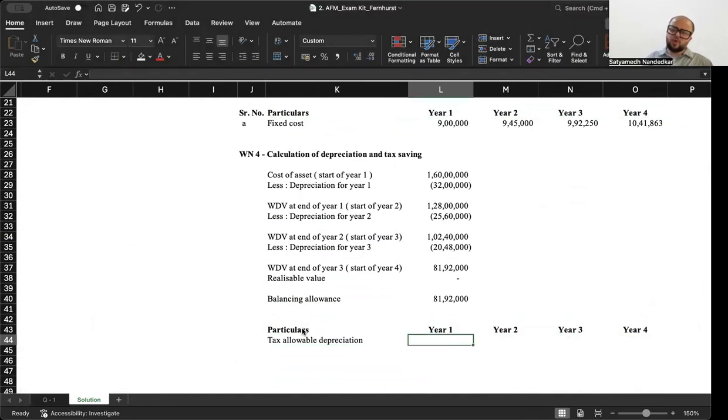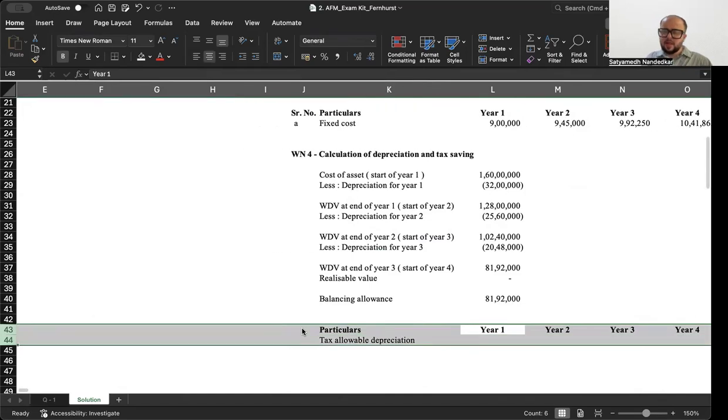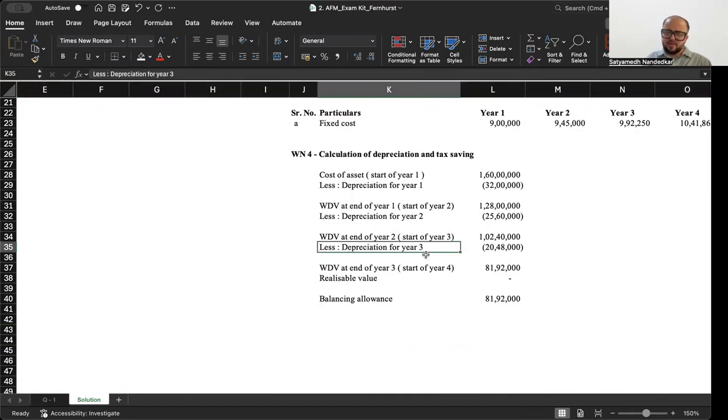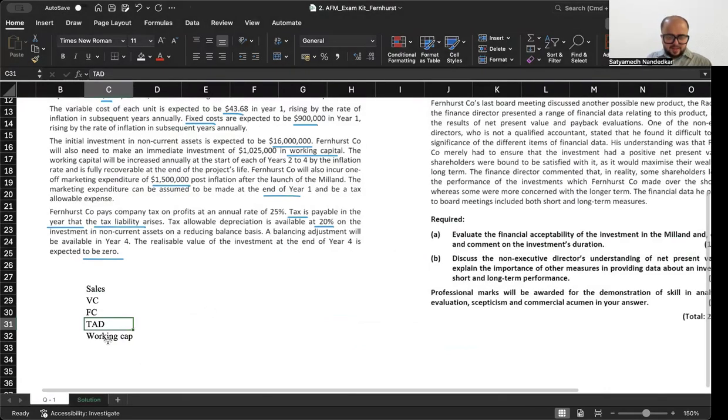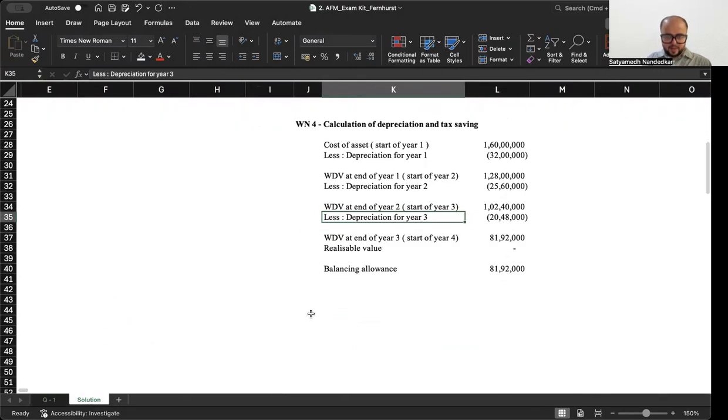Or you know what, we can have another approach also where we don't necessarily consider this. Let's go with the profit approach. We can do that as well, not a problem. We have all the figures in place. Now let's see if there's anything else. Yes, there is an adjustment on working capital as well that we have to consider.